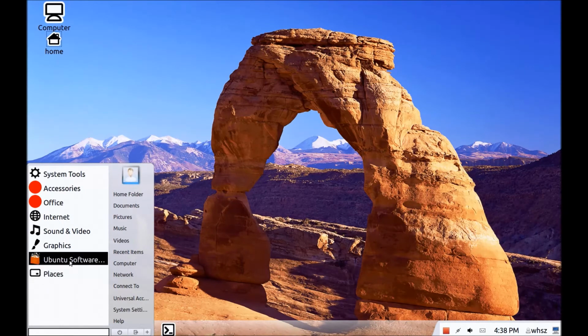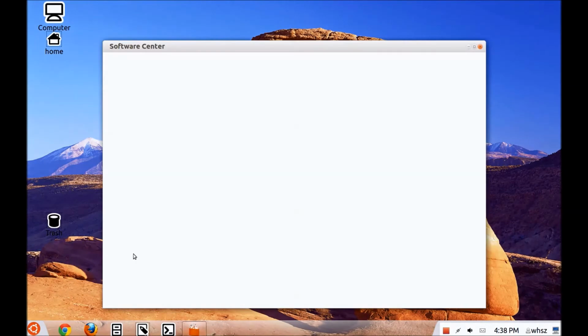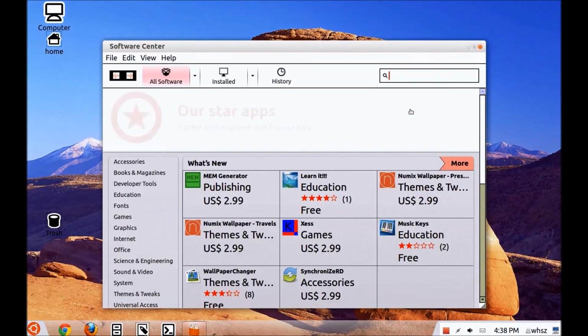Okay, and then here's an important one, the Ubuntu Software Center. Ubuntu Software Center, why Ubuntu? Because both Zorin and also Linux Mint are based on Ubuntu. Ubuntu is the base for these systems, and therefore the Ubuntu Software Center works in both of them.